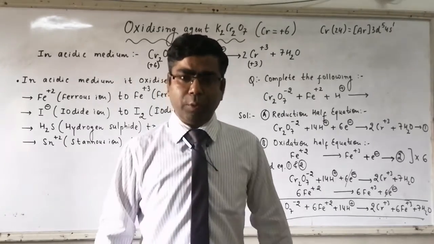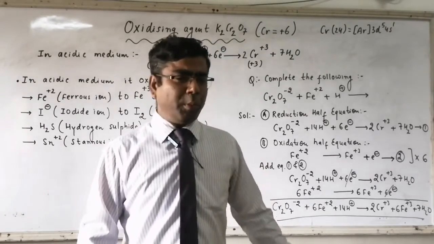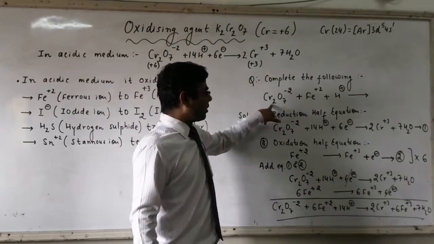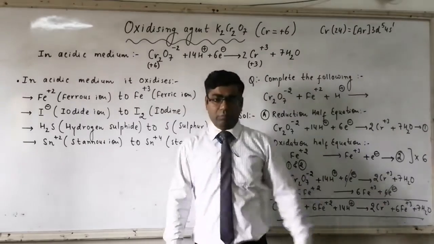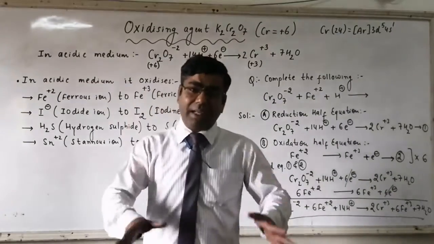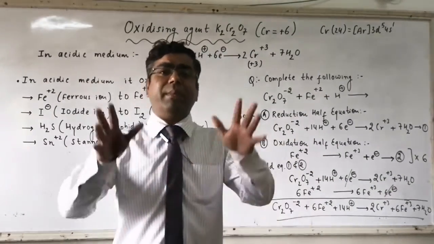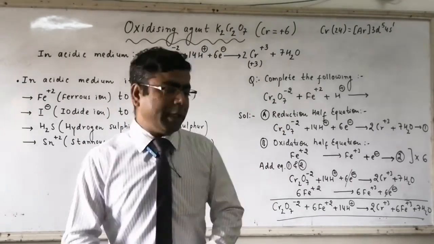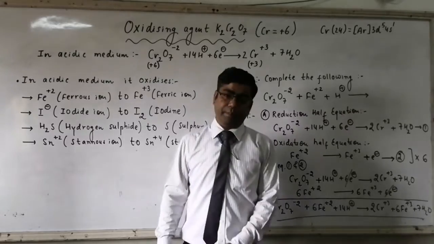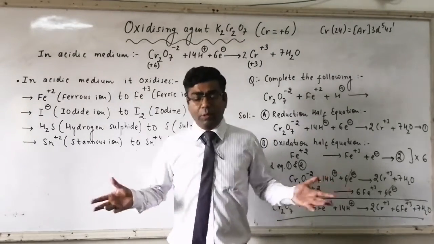It will be provided to you in this form: Cr2O7 minus 2 plus Fe plus 2 plus H plus will form what? You have to complete the reaction as well as balance the chemical reaction. So H plus here represents acidic medium. Now what happens? You know it very well.